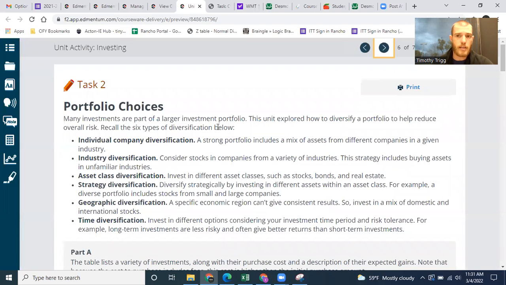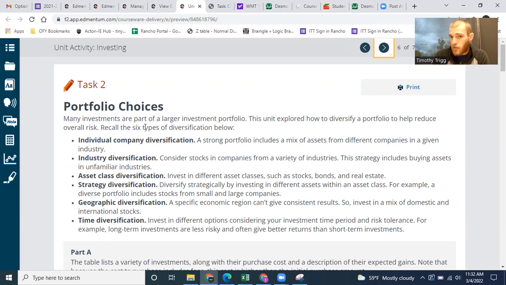Okay, but let's go ahead and read this next section. We're on page 6, portfolio choices. Many investments are part of a larger investment portfolio. So a portfolio is a group of investments. You may have investments in stocks, some investments in bonds, some in real estate, some in all kinds of things, right? So whatever you have investments in, these are essentially part of your portfolio. And how you decide to put your funds into different things creates your portfolio.